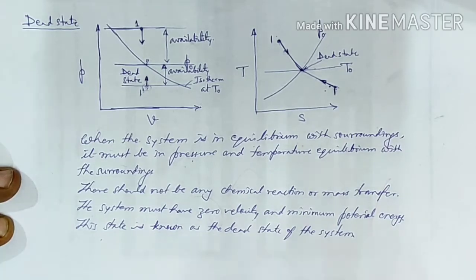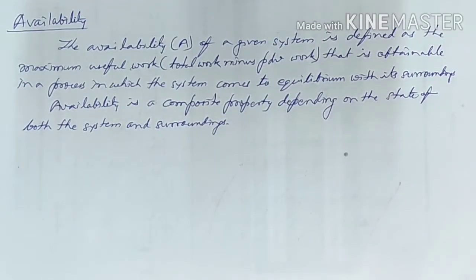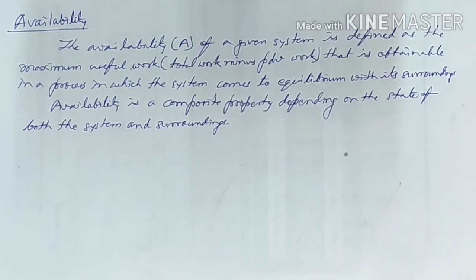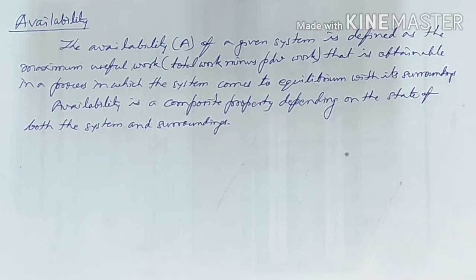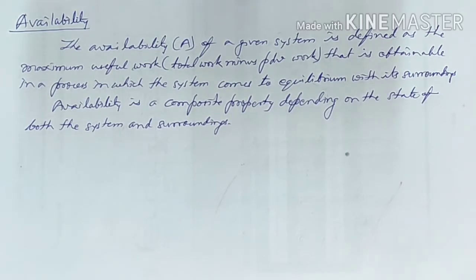Now we will consider the availability. Whenever we are obtaining useful work in a process, the system pressure and temperature reduce and approach the atmospheric pressure and temperature, and at that particular point when the system reaches it, the work we are getting stops, the work production is stopped.